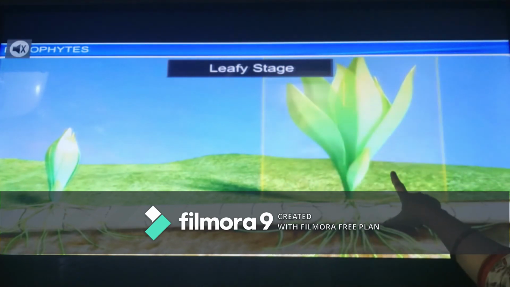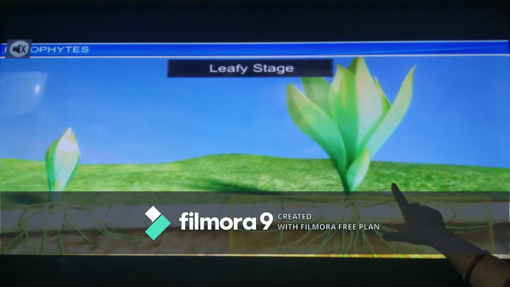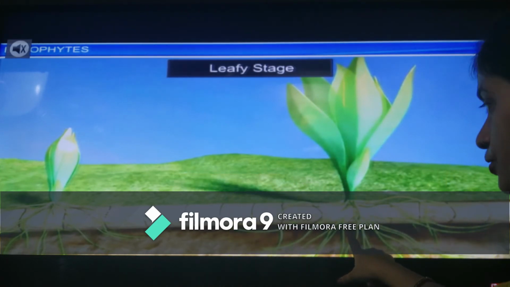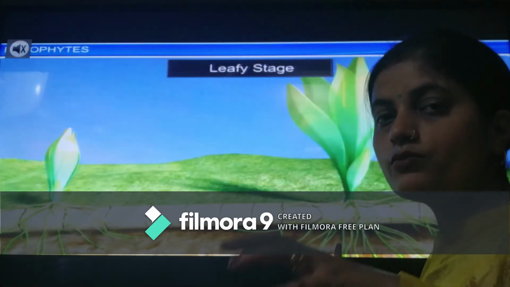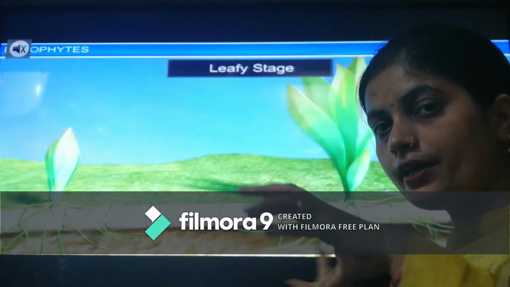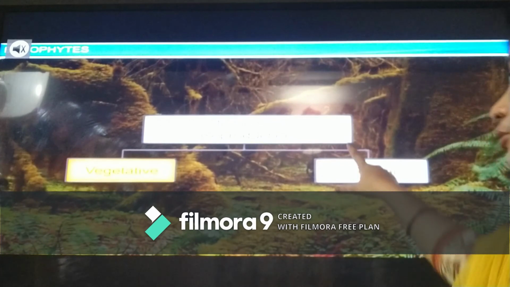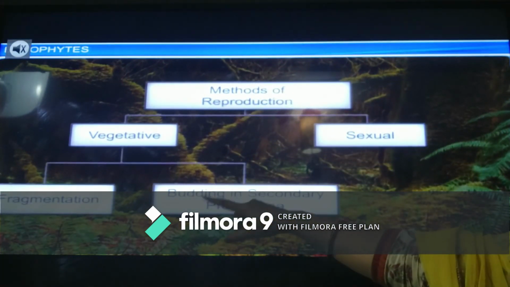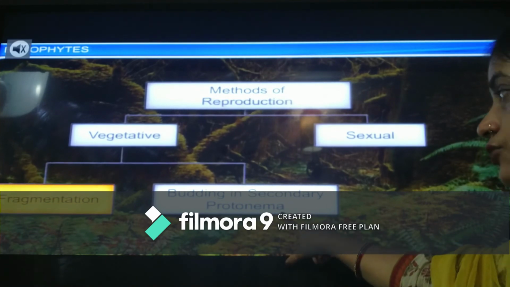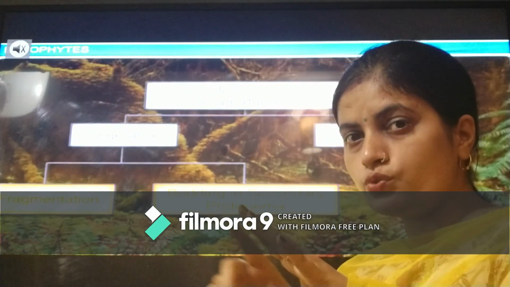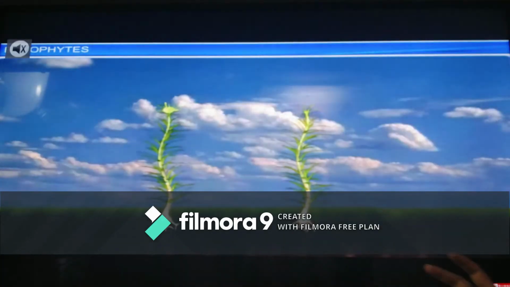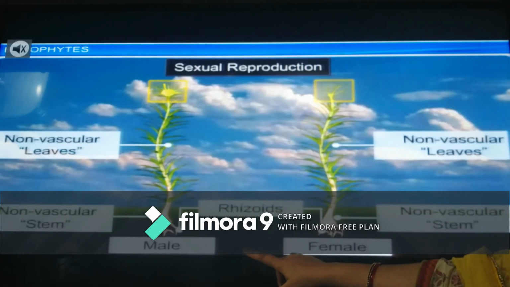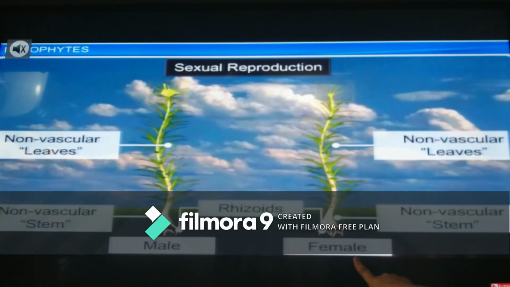Here the leafy stage is in focus, and you can see rhizoids, the root-like structures for anchoring to the soil or substratum where it is growing. Reproduction is vegetative and sexual. The two kinds of vegetative reproduction are fragmentation and budding in the secondary protonema. On the second branch of the protonema, buds will arise, and from that also a new organism can form. And in sexual reproduction, there is a male part and a female part.